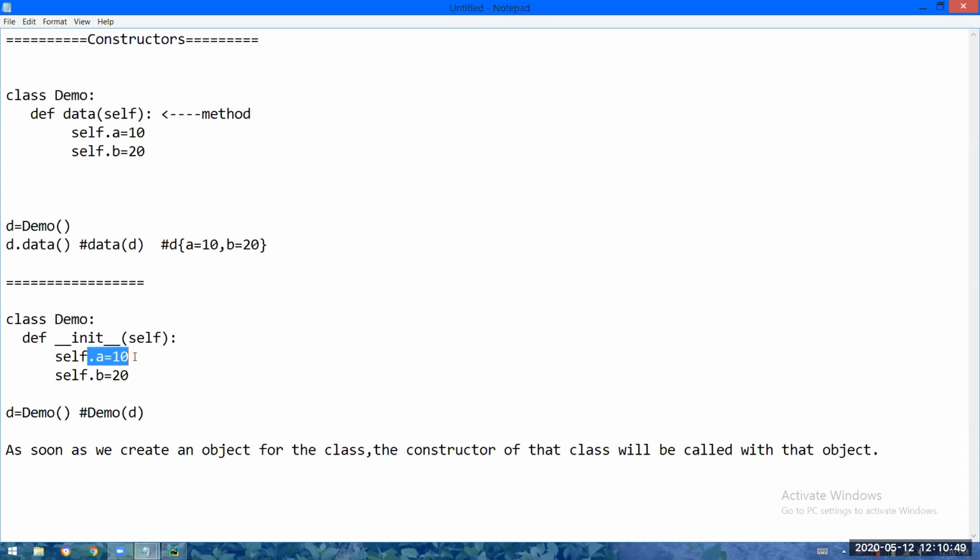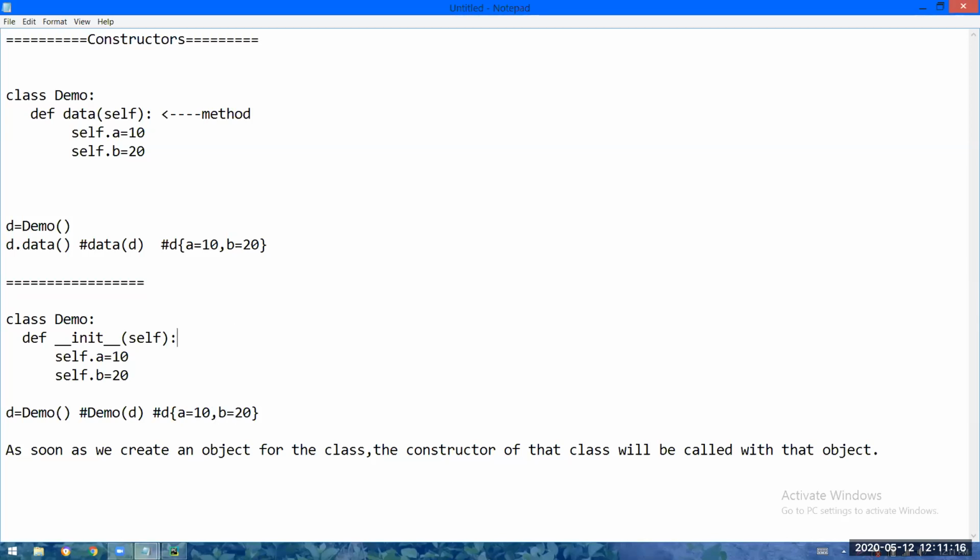In d, a = 10 I am putting, and in d, b = 20 I am putting. So this d will be in self. So what happened? a = 10 and b = 20.